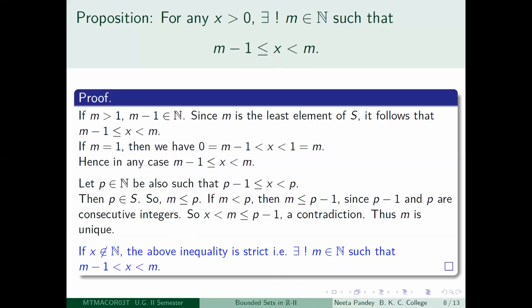That is, there is a unique m in positive integers, so that m minus 1 is less than x is less than m. So for any positive real number, you have proved this. From here, it will follow that such an inequality will be true for any real number x, provided you take m in the set of the integers. Fine.